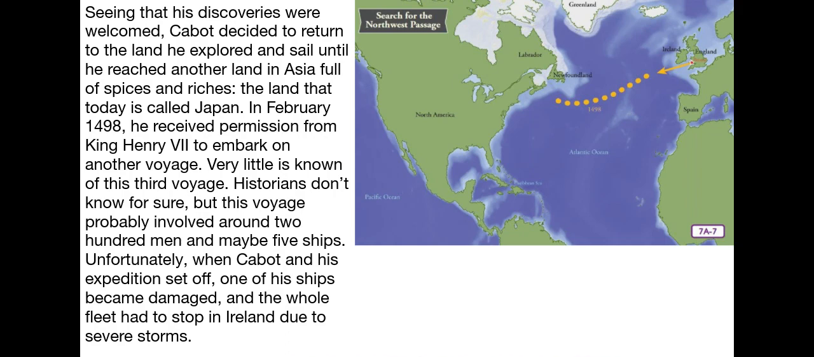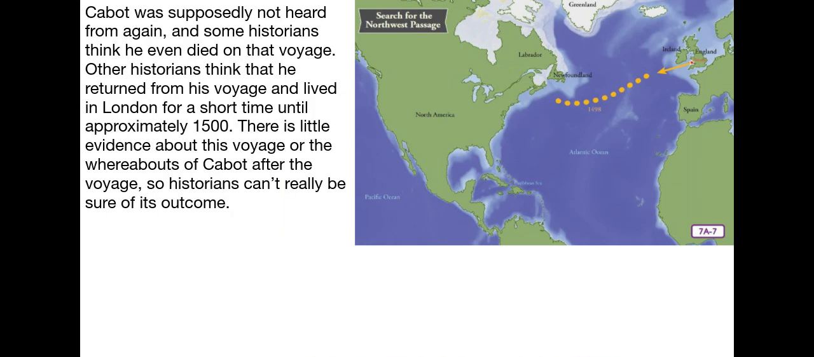Unfortunately, when Cabot and his expedition set off, one of his ships became damaged and the whole fleet had to stop in Ireland due to severe storms. Cabot was supposedly not heard from again, and some historians think he even died on that voyage. Other historians think that he returned from his voyage and lived in London for a short time until approximately 1500. There's little evidence about this voyage or the whereabouts of Cabot after the voyage, so historians can't really be sure of its outcome.